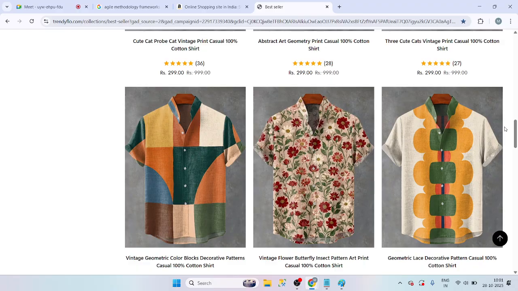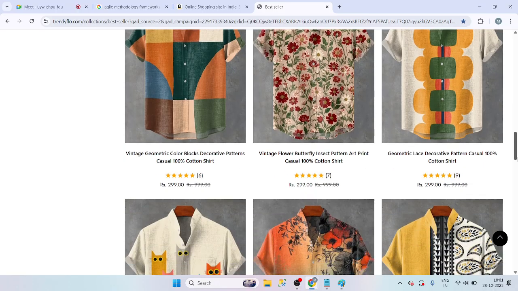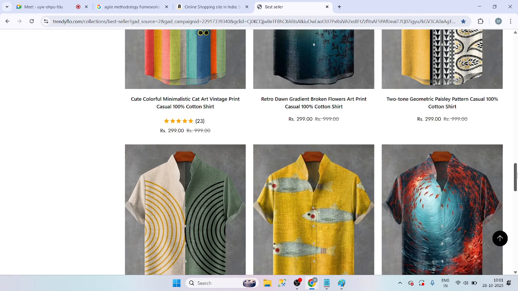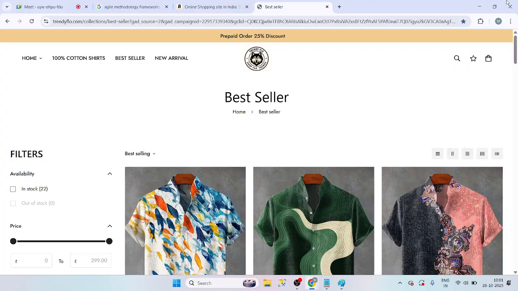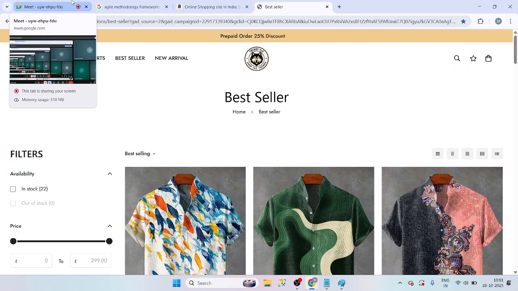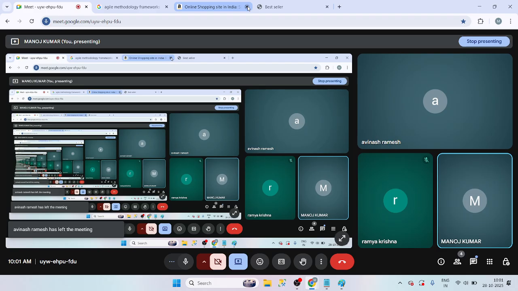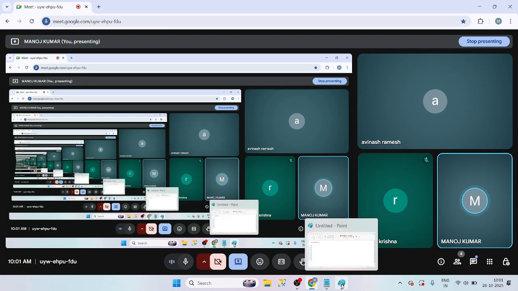For that, we are reducing the team members and working in the Kanban framework. Understood, guys? That is the major difference. Both projects are e-commerce websites only.